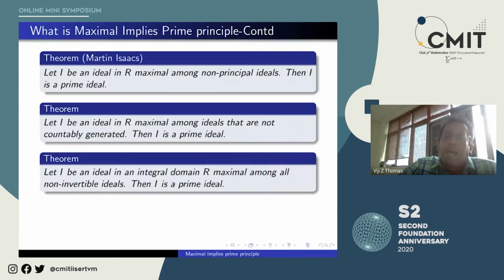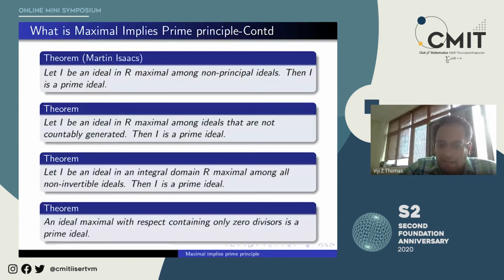So theorems are listed only to show how maximal with some property, or not having some property, ends up being prime. That is my theme today. An ideal maximal with respect to containing only zero divisors is a prime ideal. Okay, so I hope I have given the idea of what I mean by the maximal implies prime principle.